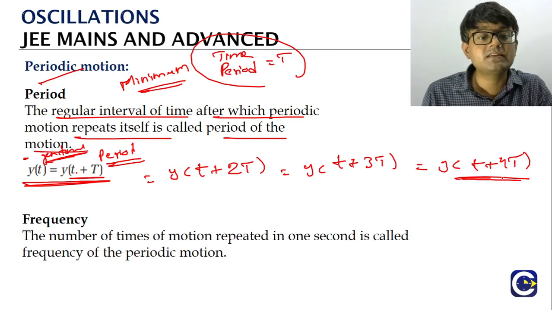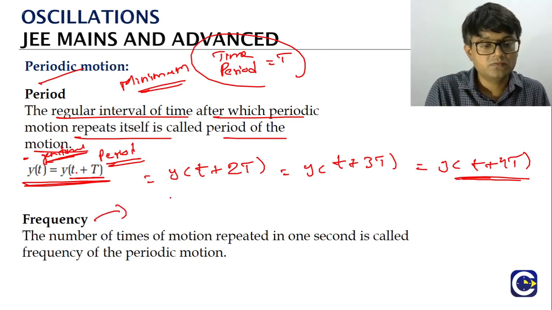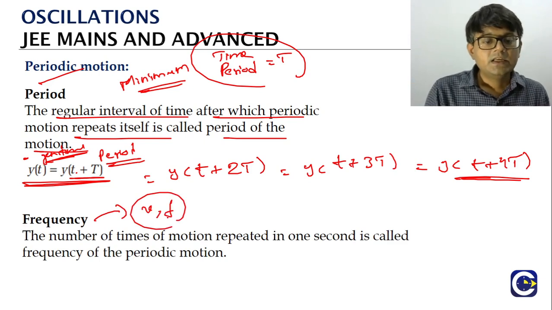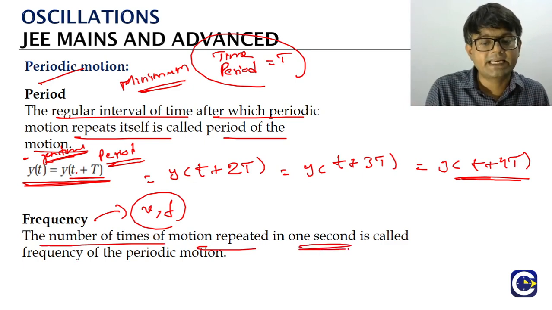Now sometimes we will hear this word frequency. So frequency is related to the period value. Frequency is indicated with the symbol nu or f. It basically talks about how many times the motion is repeating in 1 second.